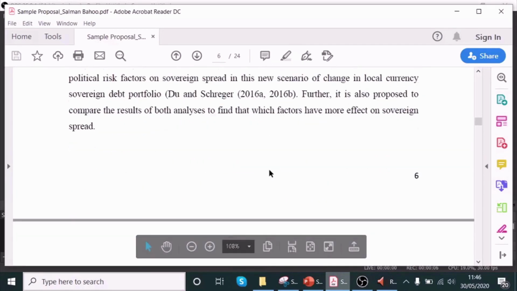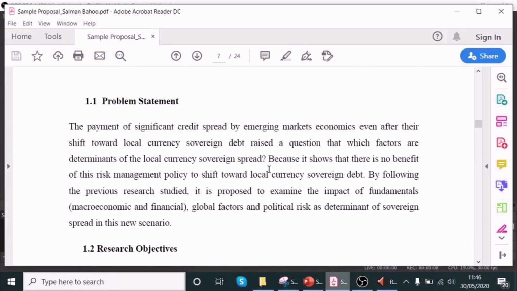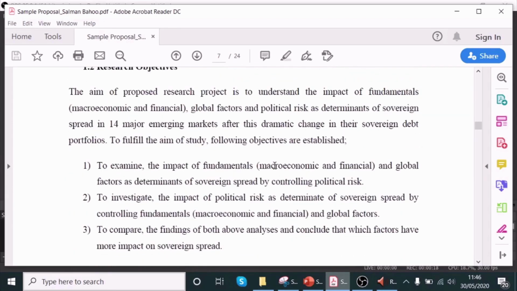Let's move to the second section, in which I explain the problem statement. In the problem statement, I explain why we need to do this study. What are the reasons behind that? And then I move towards the research objectives. Obviously, your research questions support your research objectives. What are the objectives of doing this research? So point by point, explain your research objectives very clearly for your PhD review board.